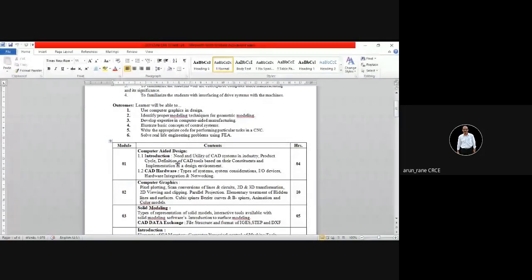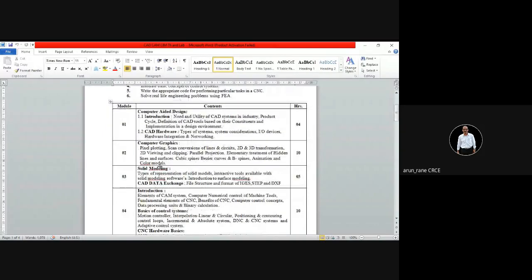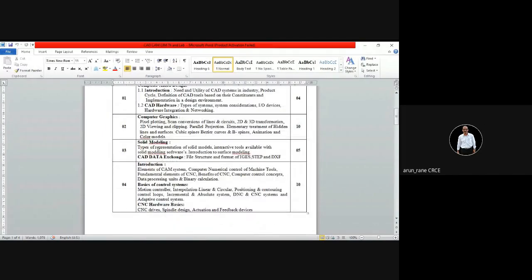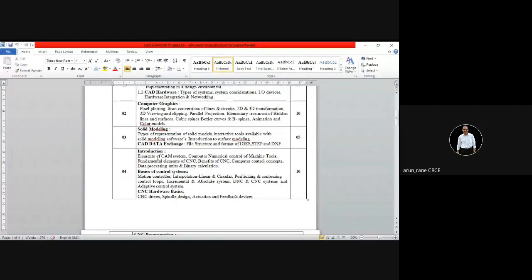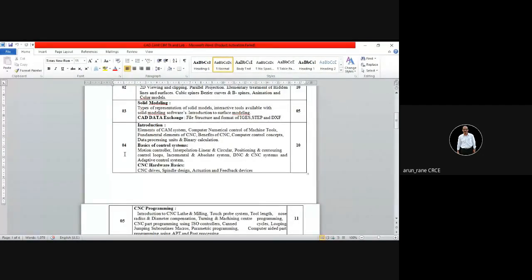Now the first module will be taken by Sudhakar sir, that is computer aided design. Computer graphics will also be taken by Sudhakar sir. Solid modeling will be taken by Sudhakar sir. And then this module 4 I will be taking. So today we will be starting with this introduction, elements of CAM system. I'm just giving you a rough idea, a brief overview.